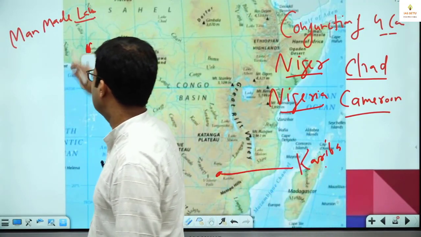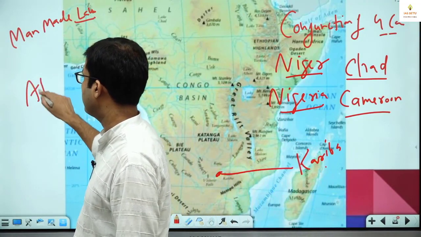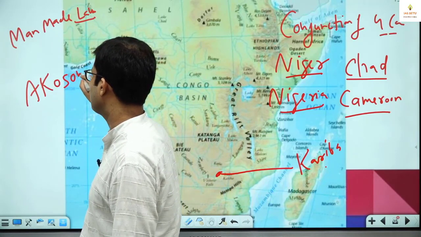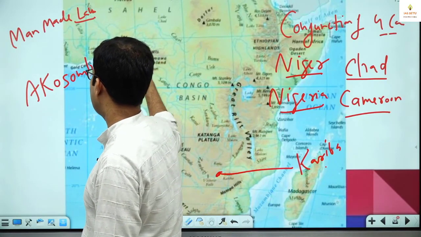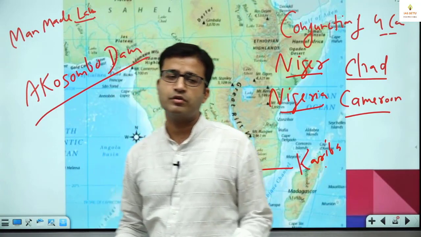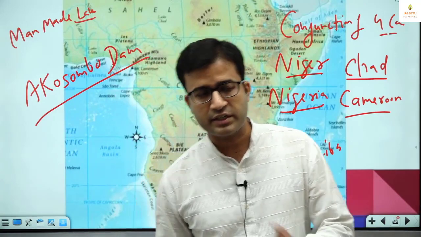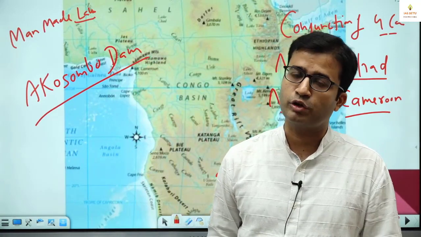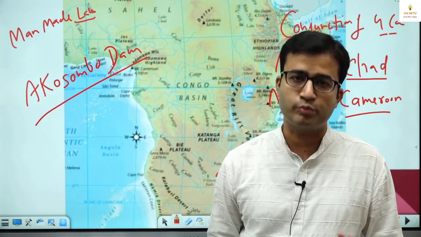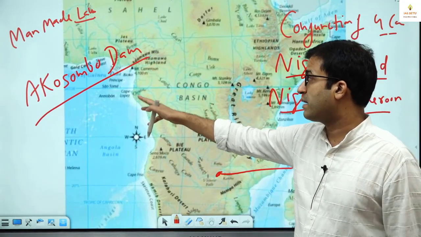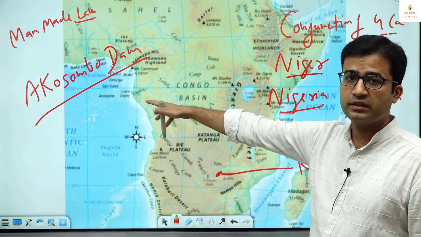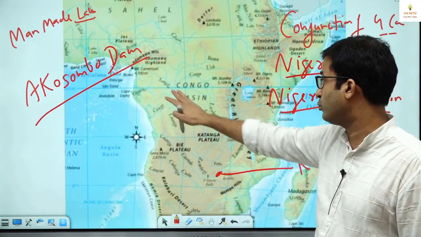Here you write the dam name is Akosombo Dam, it can be asked. For every continent, no need to cover each and every lake and river: 5-6 important lakes, 5-6 important rivers, 1 or 2 important dams. So this is the man-made Lake Volta, and Akosombo Dam is there.